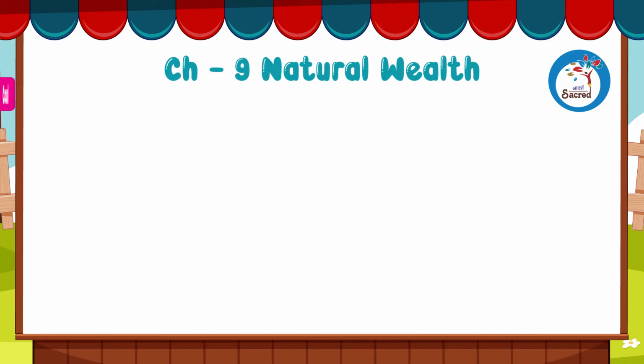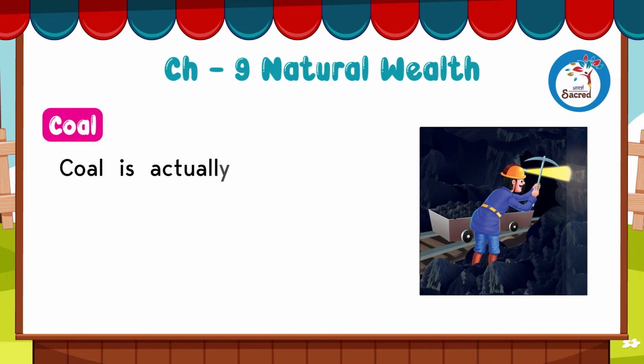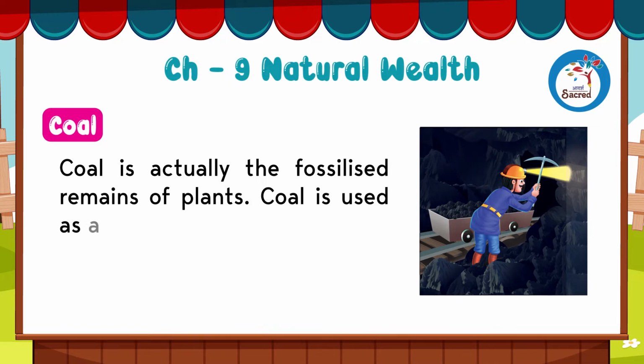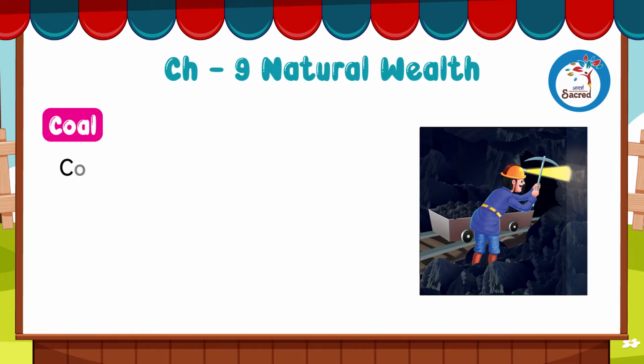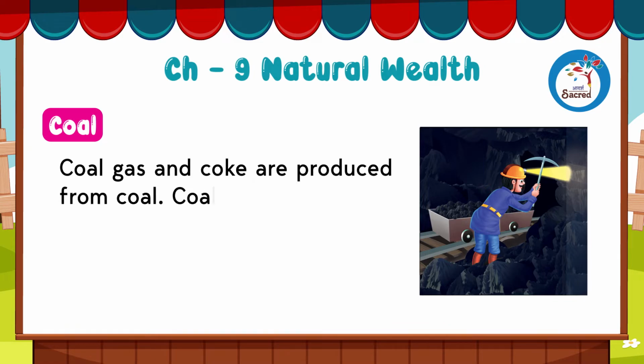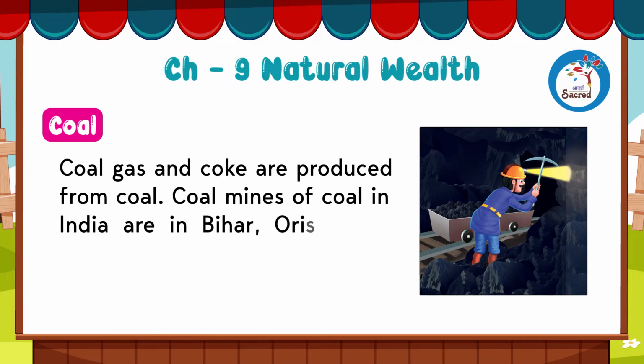Coal. Coal is actually the fossilized remains of plants. Coal is used as a fuel for heating, generating electricity, and running steam engines. Coal gas and coke are produced from coal. Coal mines in India are in Bihar, Orissa, and Madhya Pradesh.